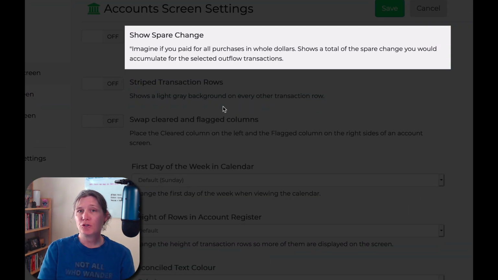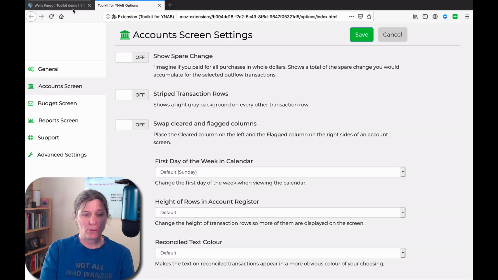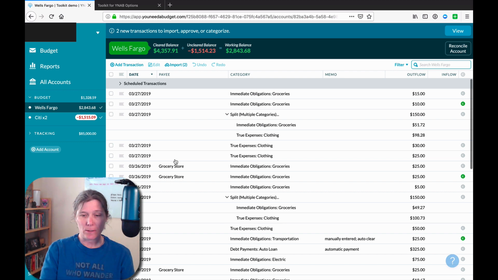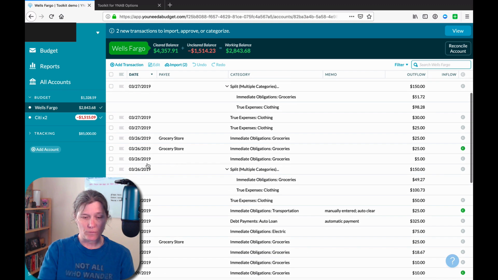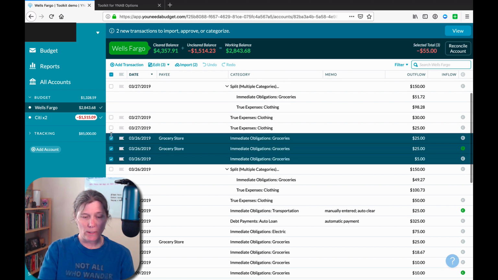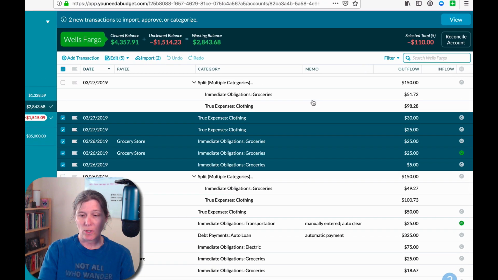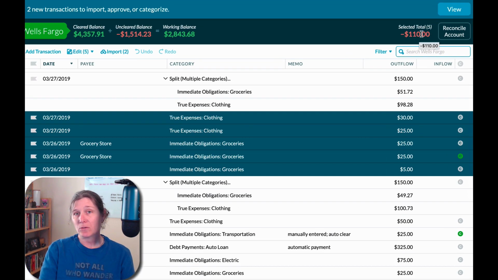And the next setting is show spare change. There's a functionality I need to show you in YNAB to show you what spare change does differently. So if we come in here and we look at multiple transactions, as we select multiple transactions, YNAB does a count of these transactions, or of our selections. So it tells me that I selected 5 transactions for a total of $110.